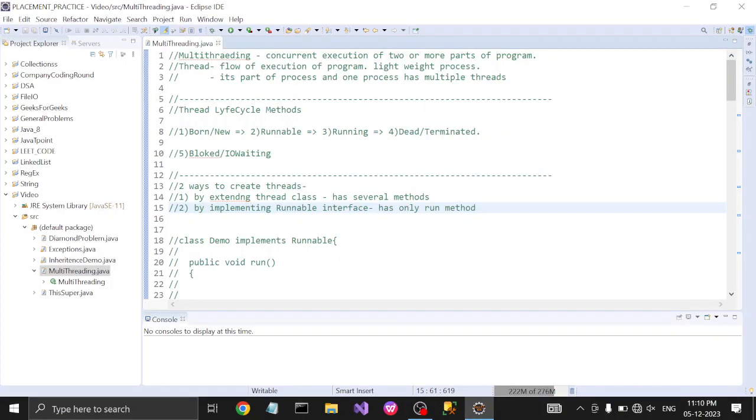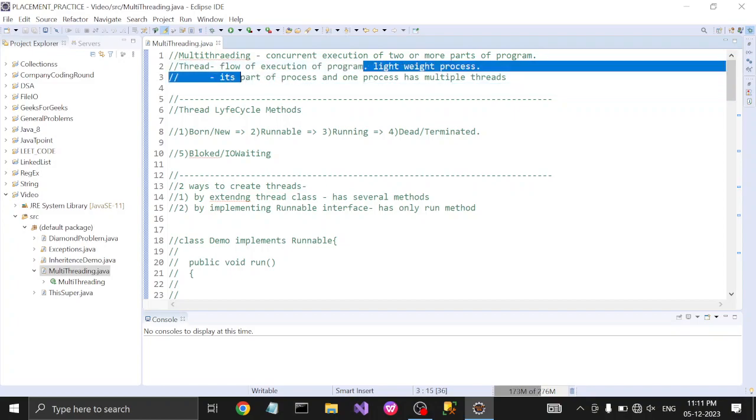In this video, we are going to discuss one of the important topics, which is multi-threading. Multi-threading plays a vital role in core Java, advanced Java, or any particular development language. So multi-threading means concurrent execution of two or more parts of a program. Multi-threading means multiple threads can execute simultaneously or concurrently. Thread means thread is the flow of execution of a program.